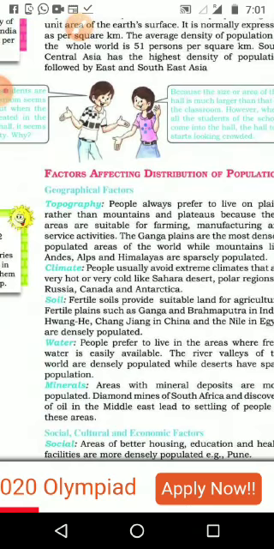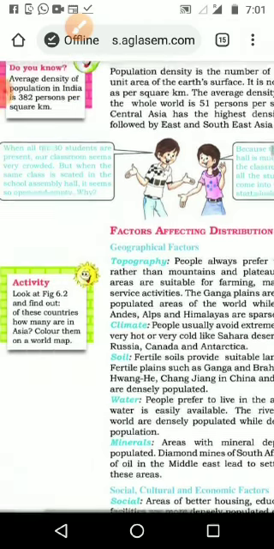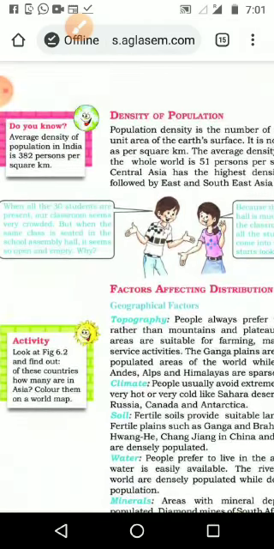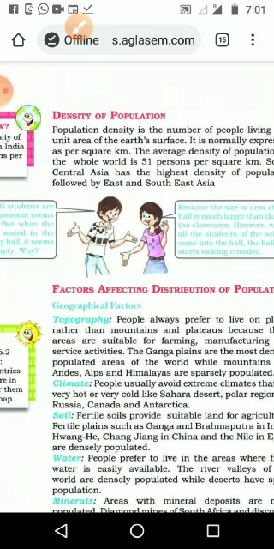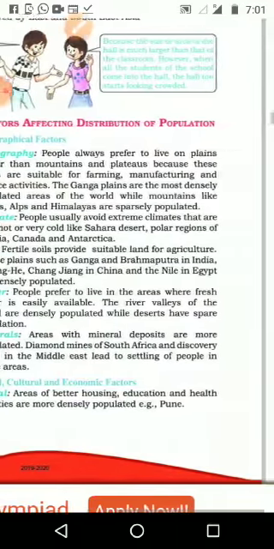If you look at other countries like Singapore and Japan, it is more than 1000 per square kilometer. Even though those countries are very small, the number of people as well as the density is very high.